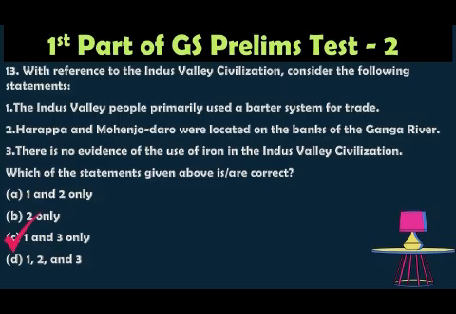Harappa was on the banks of the river Ravi, not on the Ganga. Mohenjo-daro in Pakistan was on the bank of the Indus river, not the Ganga river. Hence statement 2 is wrong.